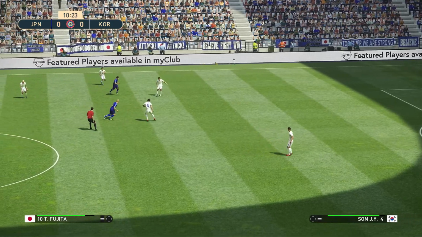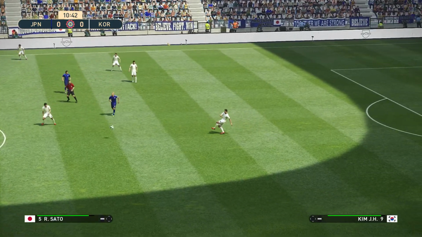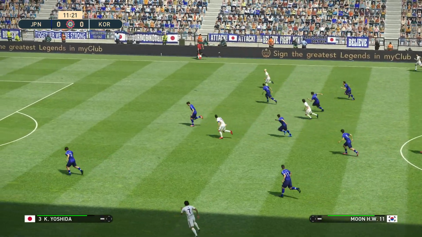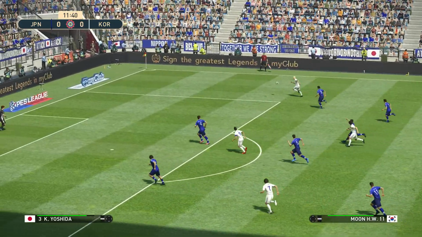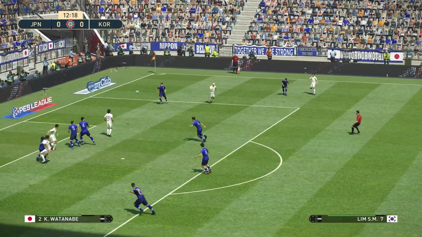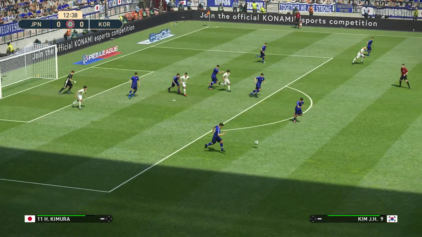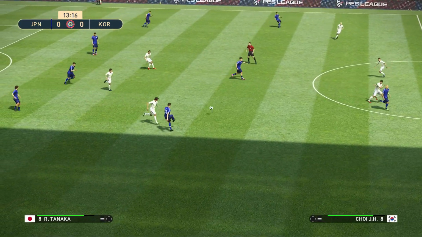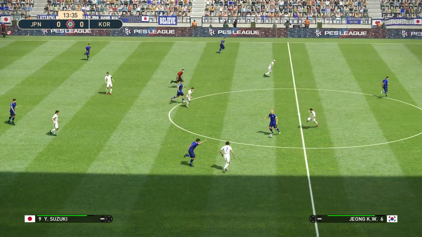Here's Son. Goes to Yoon. Plays up to Kim. Here's Lee. Plays it out to Moon. Moon leaves it back. Cross comes in and it's cleared out. Japan get away with that. And here they come.